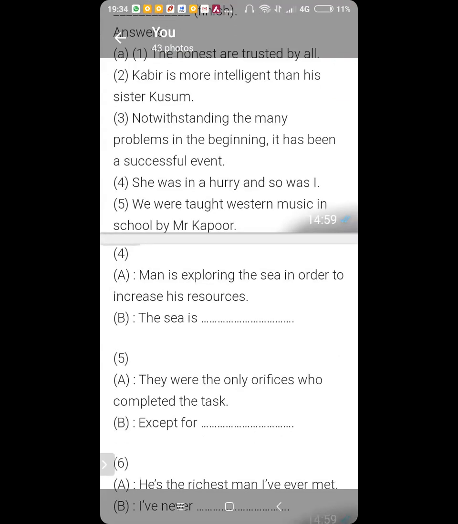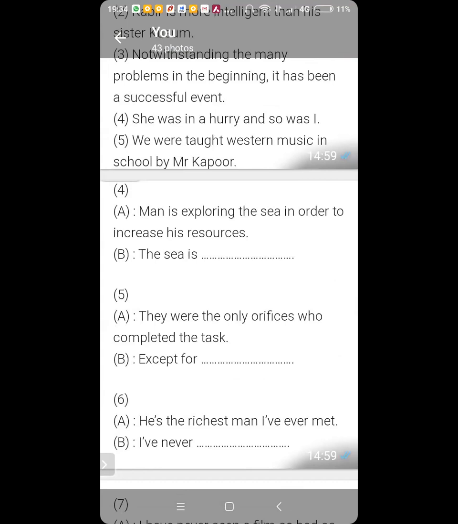Then, Kartike. Number 4A. Man is exploring the sea in order to increase his resources. The sea is being explored in order to increase man's resources. No. What you have to get is man in between. The sea is being explored by man in order to increase his resources.